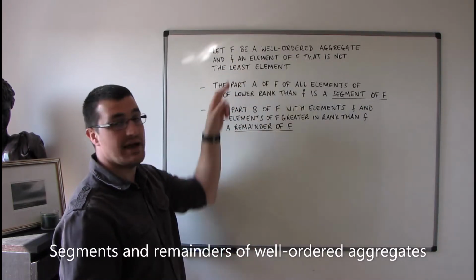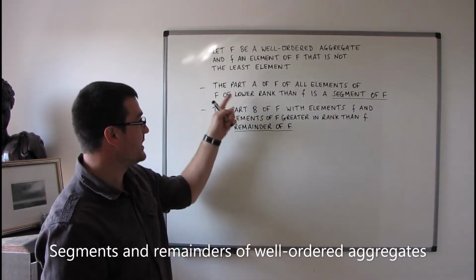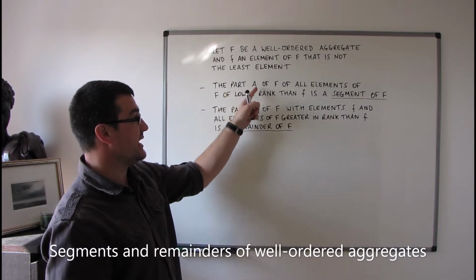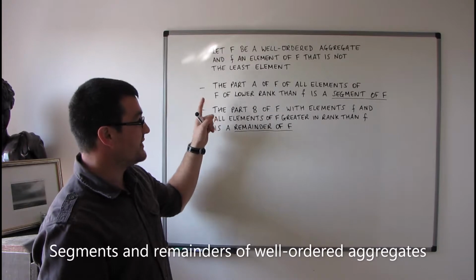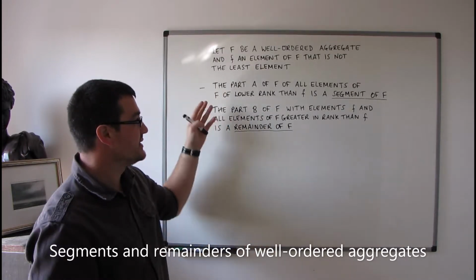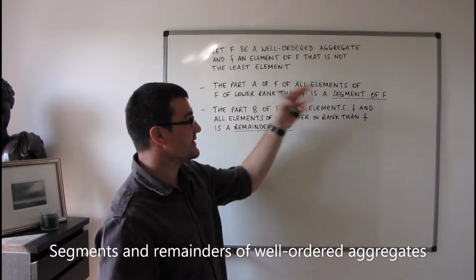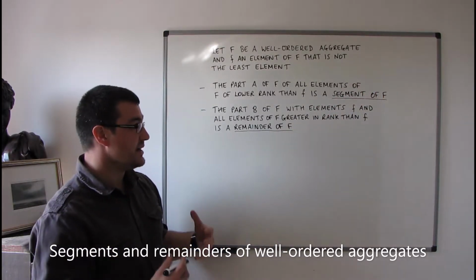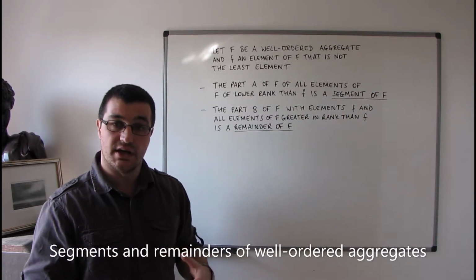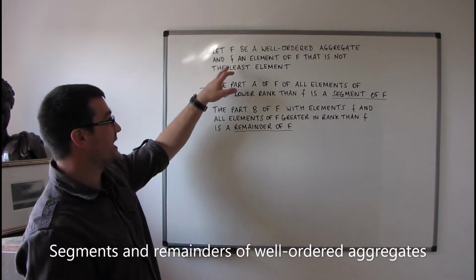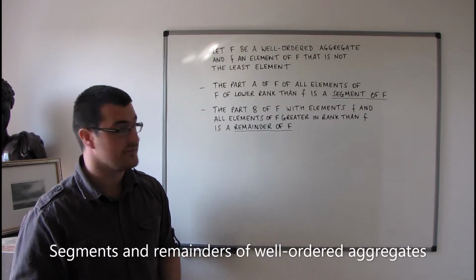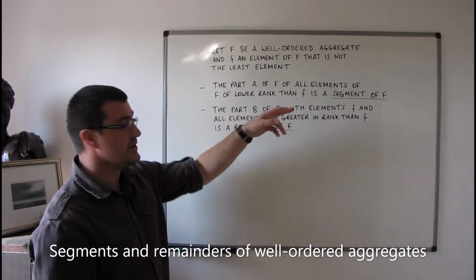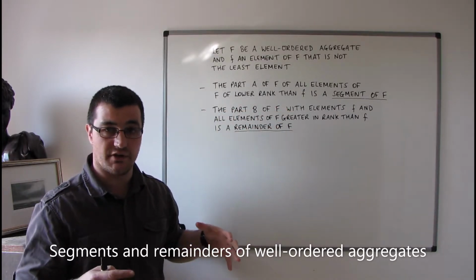So this element f is not included in this part A, but this particular type of part is what's called a segment. So in this case, a segment of F, or more precisely, the segment of F defined by the element lowercase f. So a segment is a particular type of part.